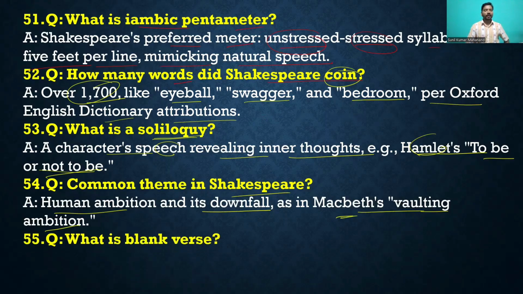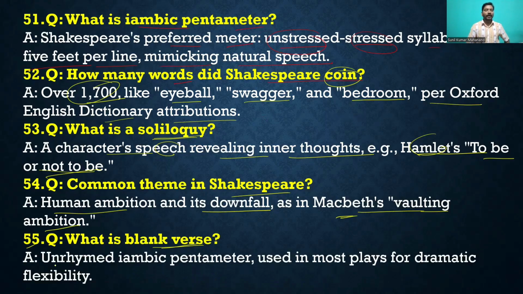Question number 55. What is blank verse? You can say that it is unrhymed, on rhythm. Unrhymed iambic pentameter used in most plays for dramatic flexibility. From the point of view of dramatic flexibility, when unrhymed iambic pentameter is used, we call it blank verse. Then move to another question.